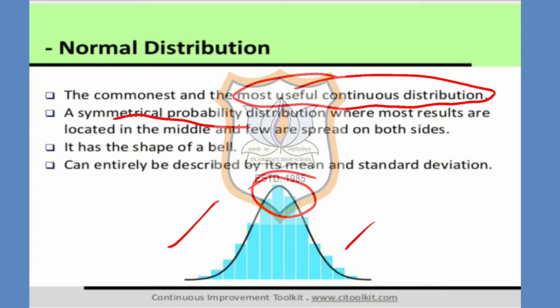If we draw its frequency distribution curve, it is a perfect bell shape, and it can be described by the mean and the standard deviation values.